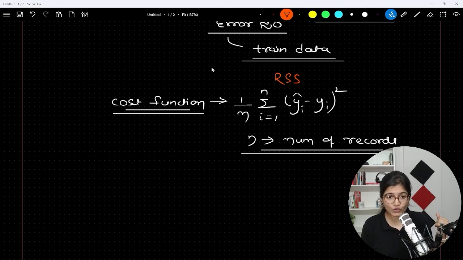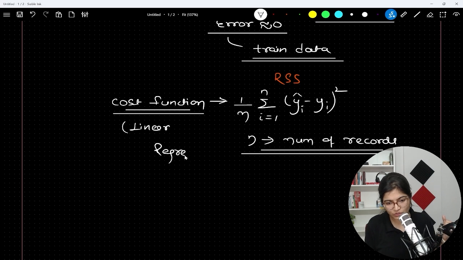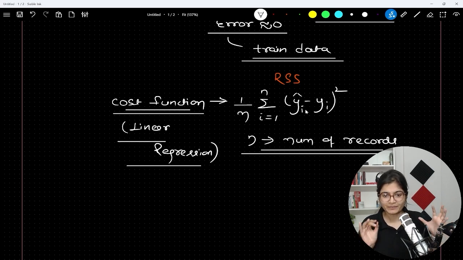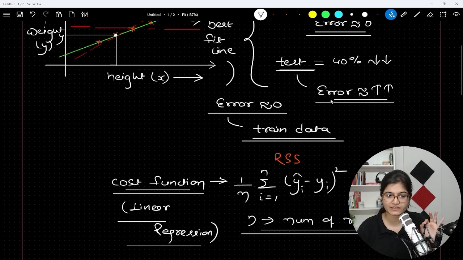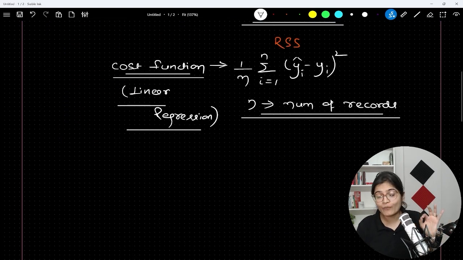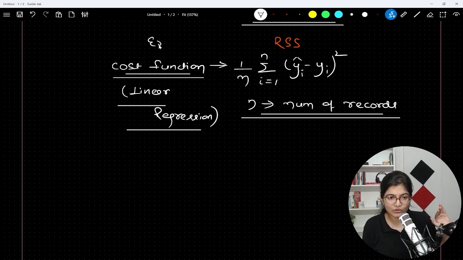Now, this is the cost function for a normal linear regression. And because of this cost function only, we are saying that the error term will be approximately equal to 0, because the value of y cap and the value of y of i is almost the same. That's why the answer will be 0. In the overfitting case, what I want is for my training to keep going on. I don't want this cost function or the error value or the RSS value to become 0. This is what we want.